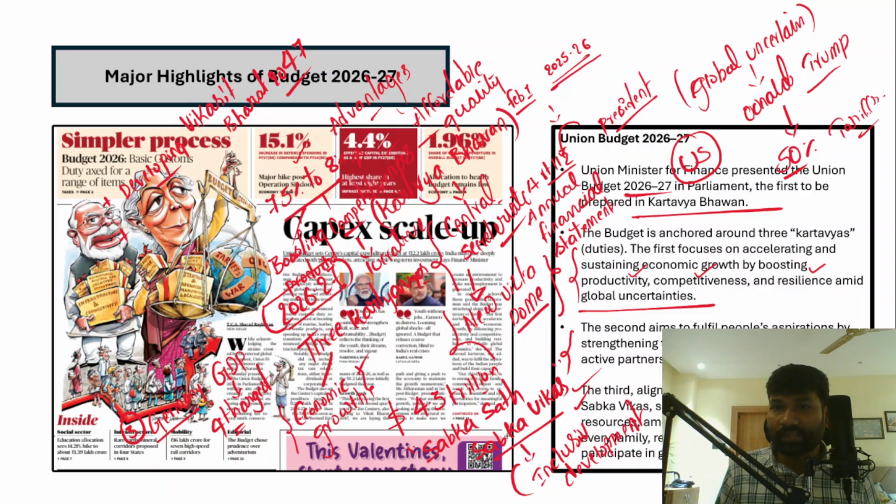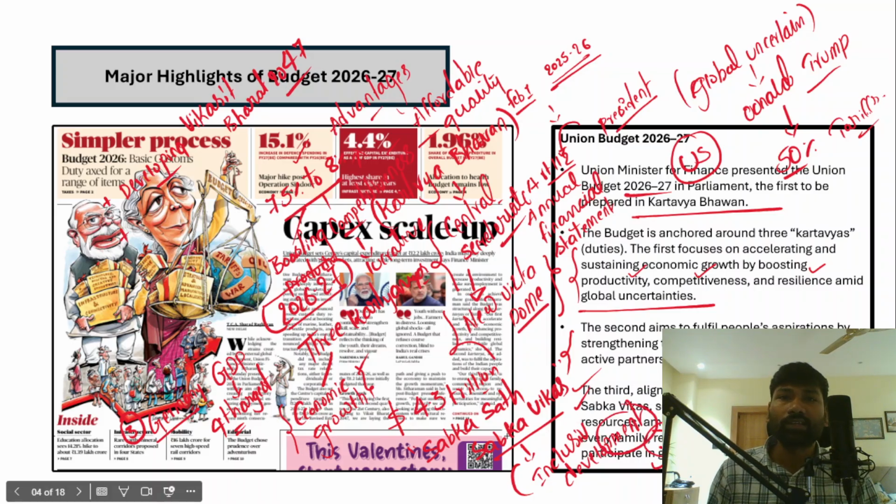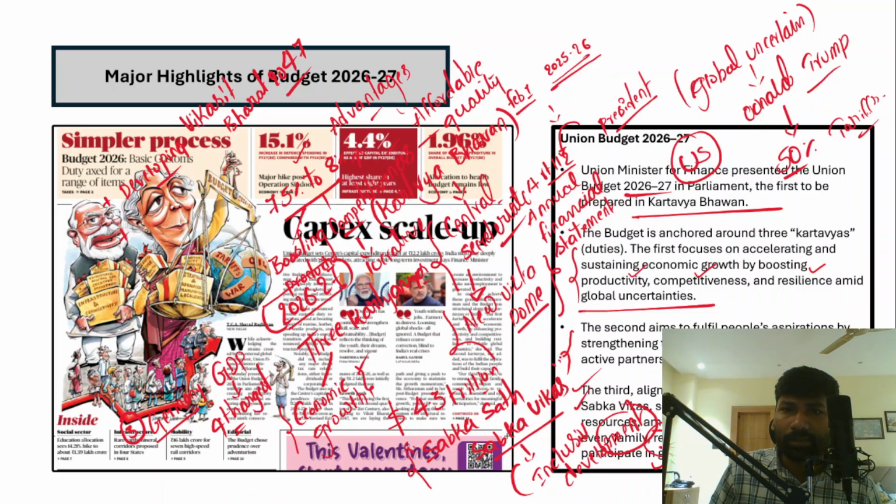Therefore, it seeks to ensure inclusive access to resources, amenities, and opportunities, so that irrespective of region, family, and even sector, people can meaningfully participate in the growth. That means every sector, every region, every family will be part of the growth story, and that is the objective of Sabka Saath, Sabka Vikas.